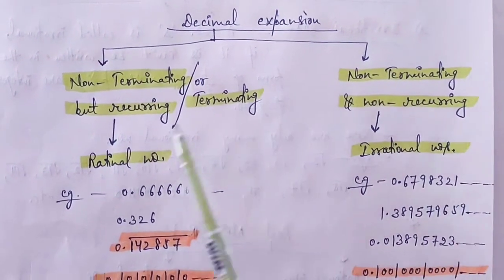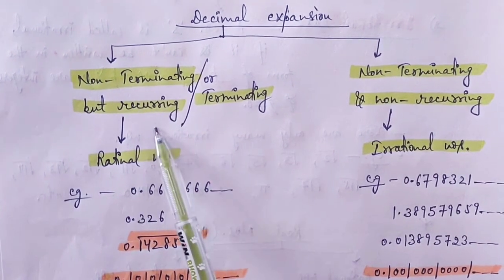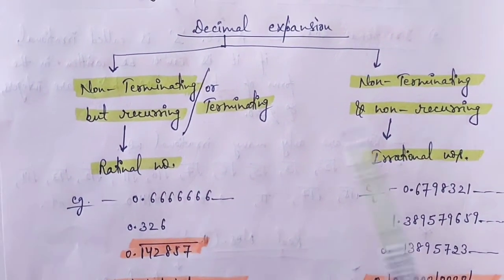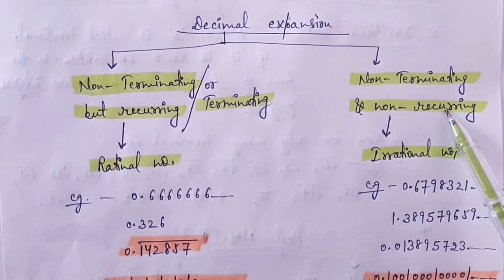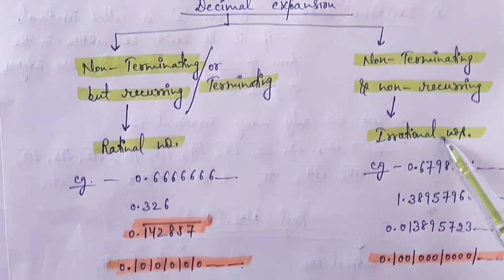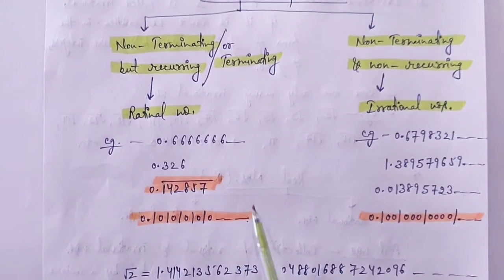If the decimal expansion is terminating, or non-terminating but recurring, that is, repeating, then it is a rational number. If it is non-terminating and non-recurring, not repeating itself, then it is an irrational number. We can see the difference through examples.